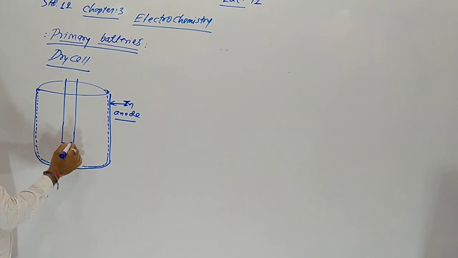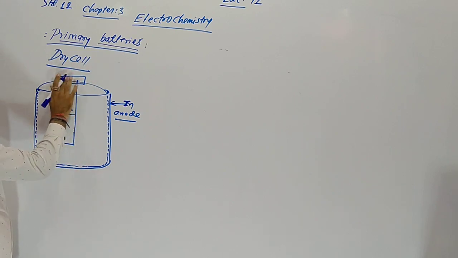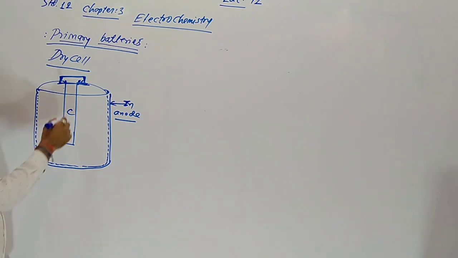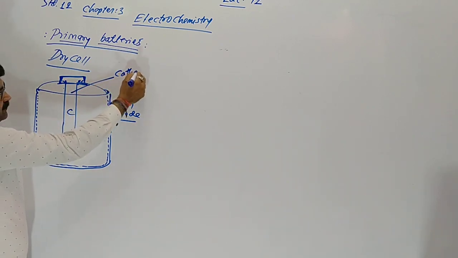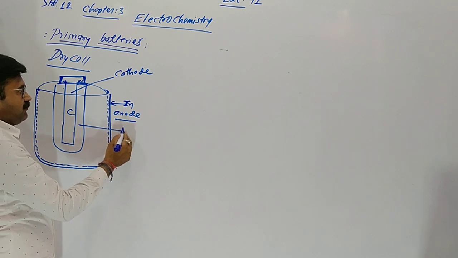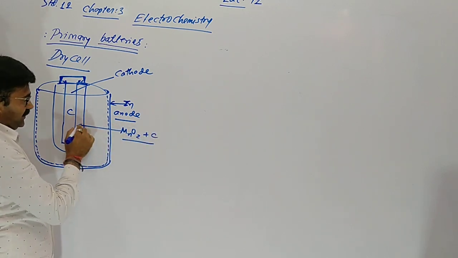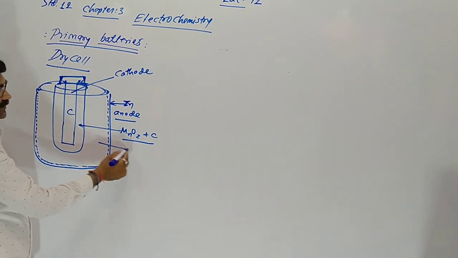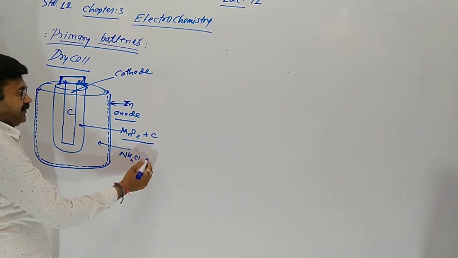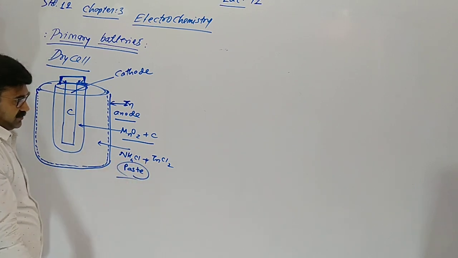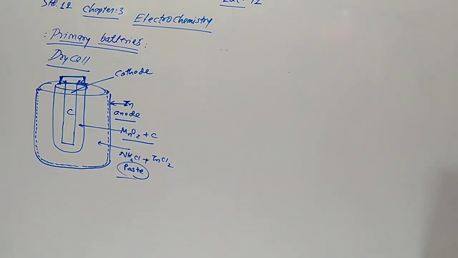In the middle, a rod of carbon or graphite, and a steel cap lying there. This carbon rod is like a cathode. Now our rod of carbon is surrounded by powder of manganese dioxide and carbon, and then another surrounding of ammonium chloride and zinc chloride paste. Paste means not completely liquid, not completely solid.